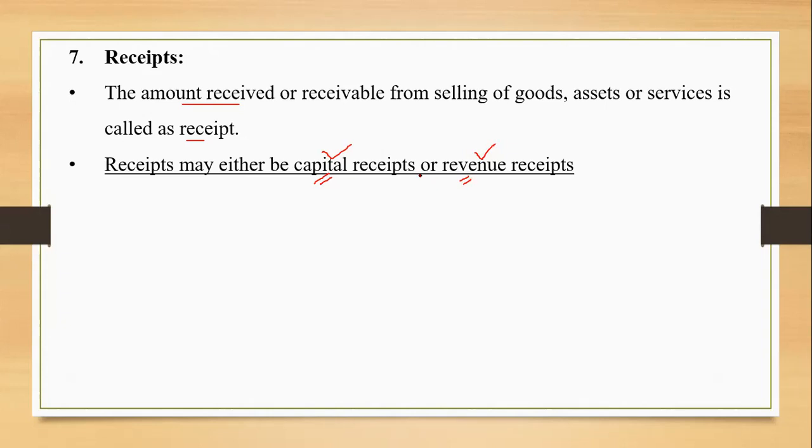So whenever you come across the term capital, by default the word balance sheet should click in our mind. Capital amounts are recorded in the balance sheet, and revenue amounts, whether it's a receipt or expenditure, maybe the next term, will all be in my profit and loss account. Let us go to the theory now.